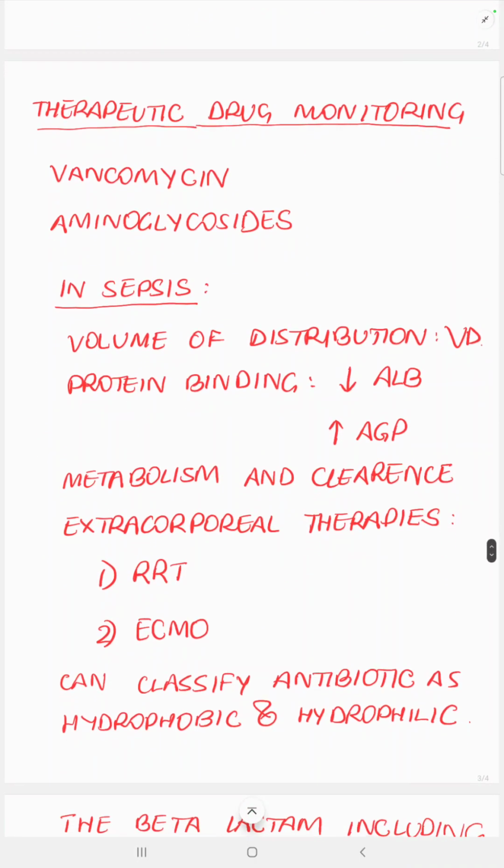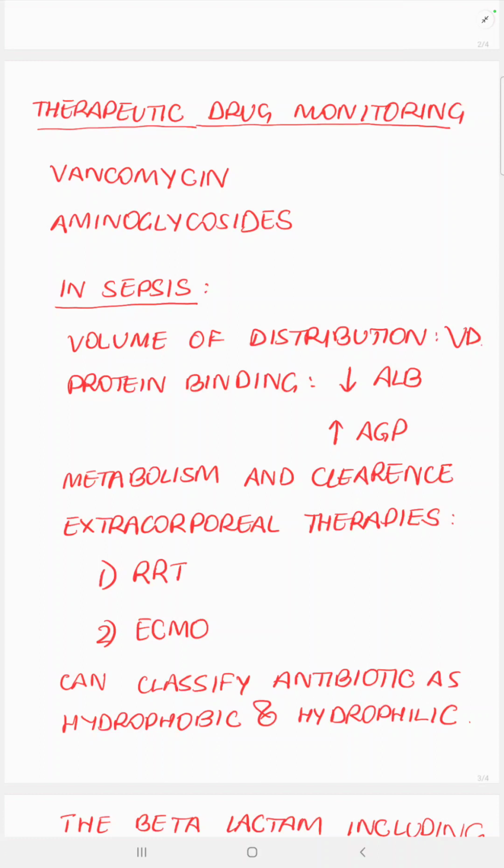We have done it mainly for vancomycin and aminoglycosides in our practice, and mainly because of toxicity issues rather than efficacy. But we are used to doing therapeutic drug monitoring for vancomycin and aminoglycosides. There also, we might be interested in the peak levels like in aminoglycosides, but in vancomycin, it's actually the AUC which we are interested in. So you see, these two drugs that we are doing therapeutic drug monitoring for have different parameters to be looked at. Now, what happens to these parameters in sepsis?